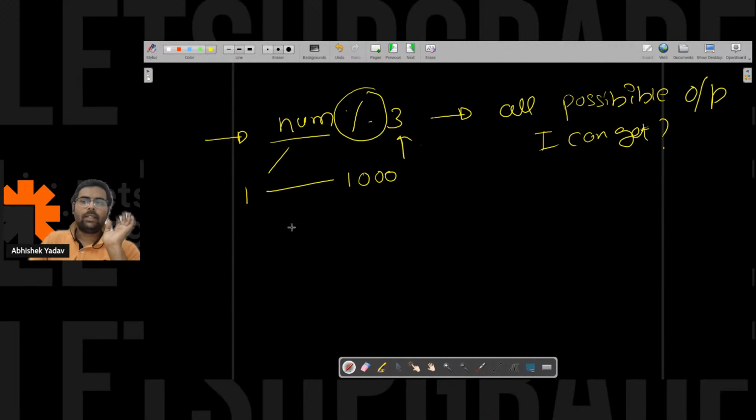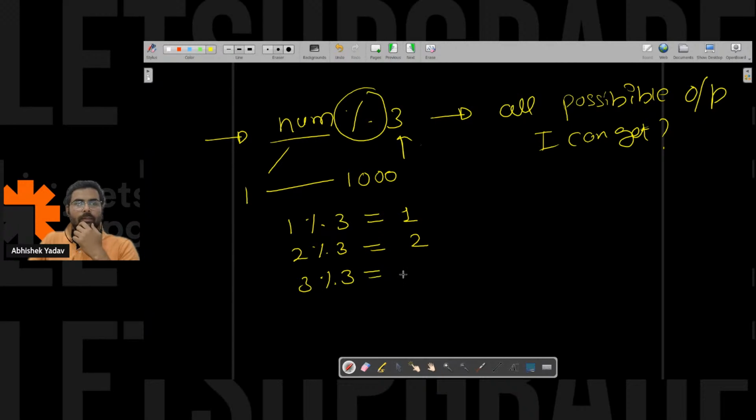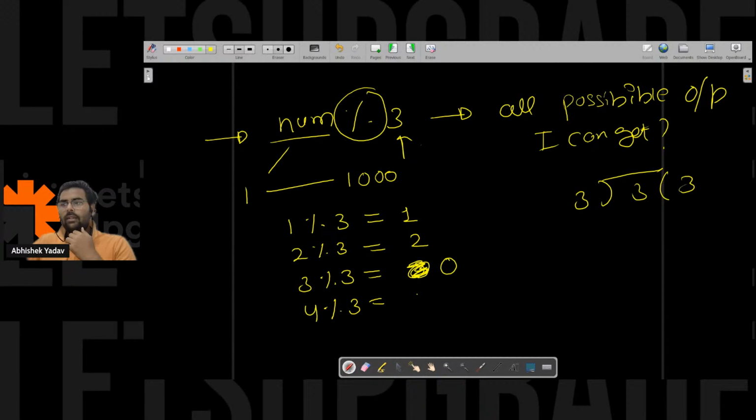No. Let's see that part. Let's take 1. 1 modulo 3, you will get remainder 1. 2 modulo 3, correct, you will get remainder 2. 3 modulo 3, yeah, okay, I got that point. 3 modulo 3, you will get remainder 0 here. 4 modulo 3, you will get remainder 1. And 3 ones are 3, so you will get 0 as remainder, right?